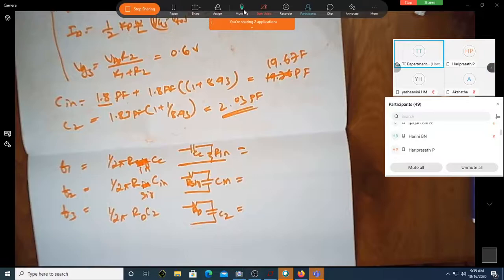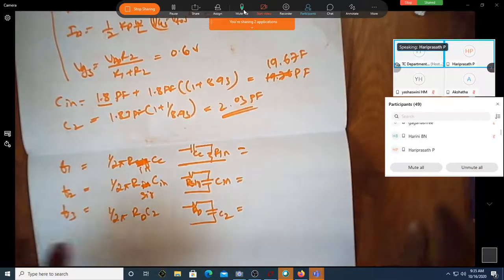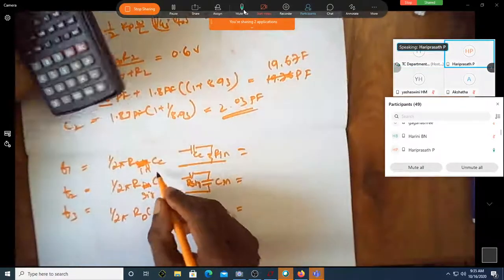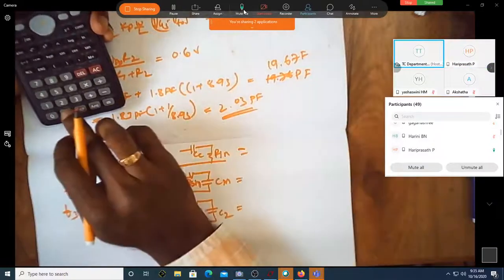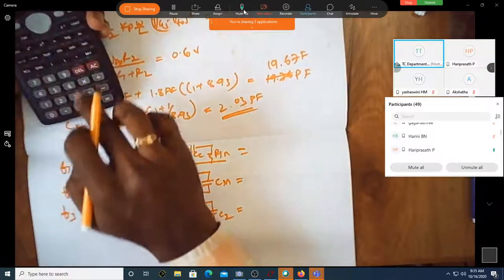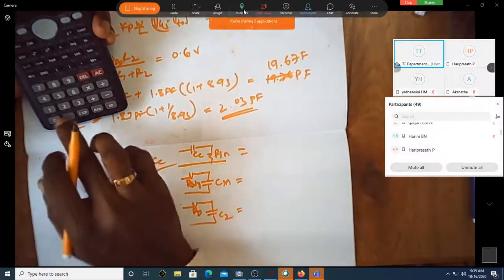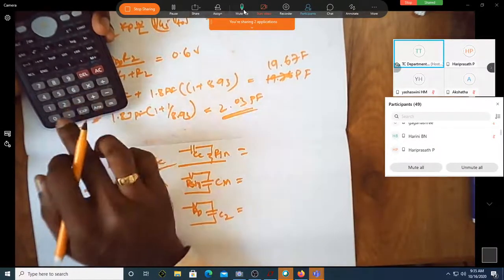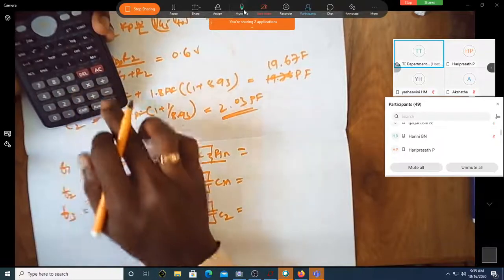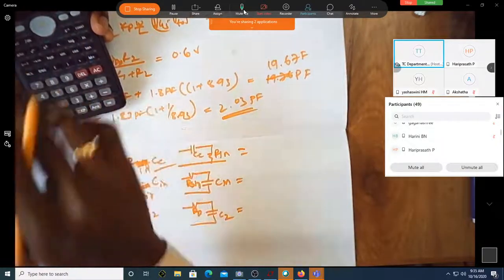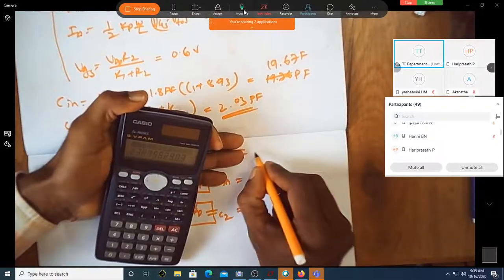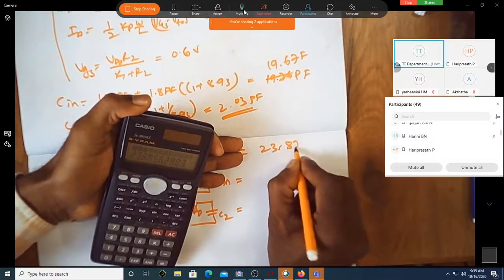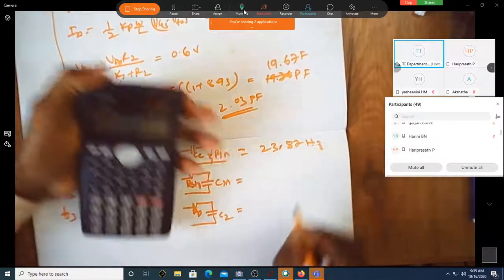F1. 23 into 10 to the power of 9. 23 hertz only, that is it. 2 into pi into how much is R in? 66.66 exponential 3 into 0.1 exponential minus 6. 1 over that is 23.87. 23.87 hertz. Correct?